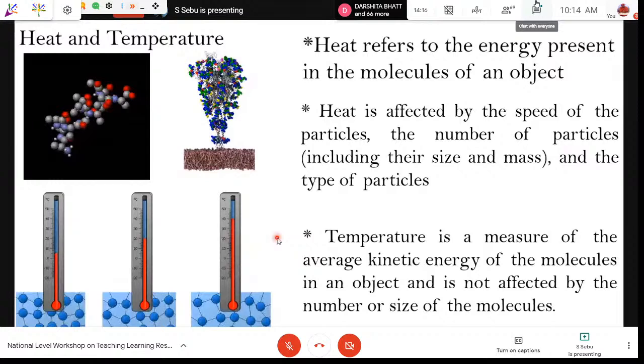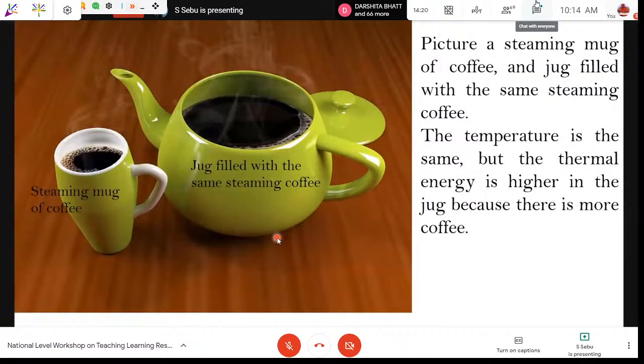Here is one example that we can also take into a classroom about heat and temperature. Now, we have two coffees. One is in a coffee mug, and another is in a coffee jug. They are filled with coffee of the same temperature, right? Now you can see that the temperature is the same, but the thermal energy is higher in the jug because there is more coffee. So these things are easily demonstrable.